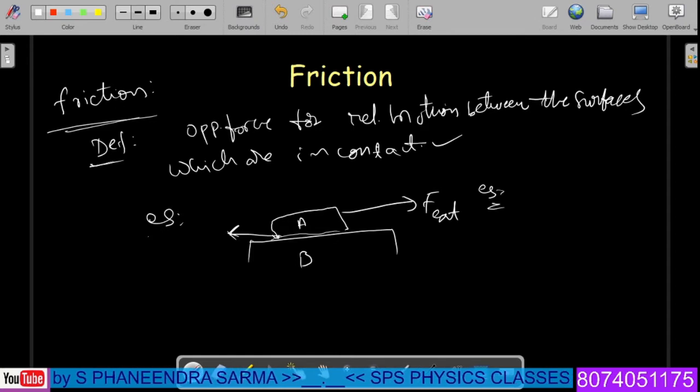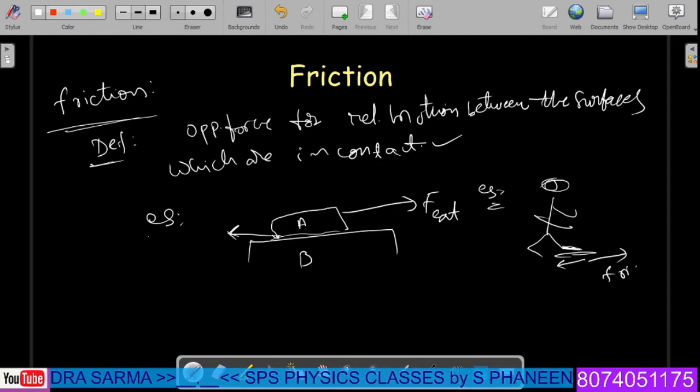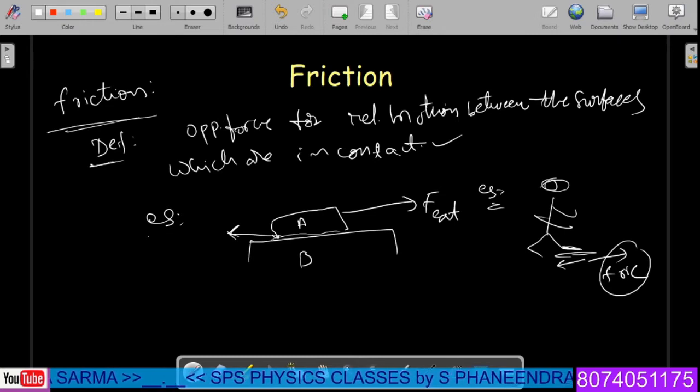Second example. Imagine that a man is right now walking on the floor. Then, with respect to his foot, he would like to apply external force in this direction. As a result, the frictional force will try to come in this direction. So while a man is moving on the road, frictional forces are there along with him.